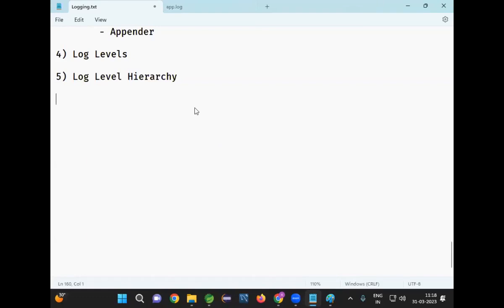Log level hierarchy. How to set the log level? Do you know how to set log level? What is the property we are using? logging.level.root. What is the meaning of root? The whole project will use the debug level. Can I set the level module wise? Yes, we can set the level module wise also.